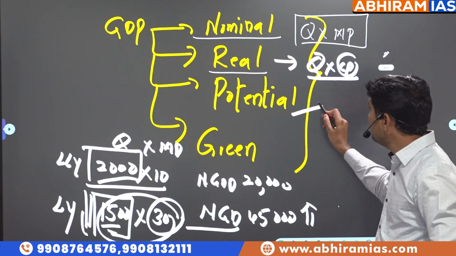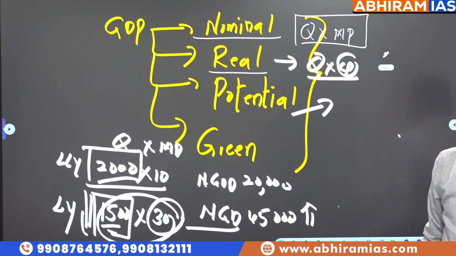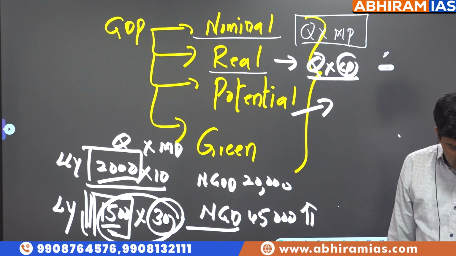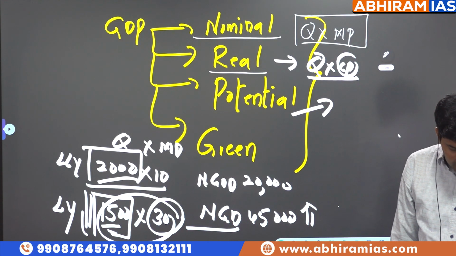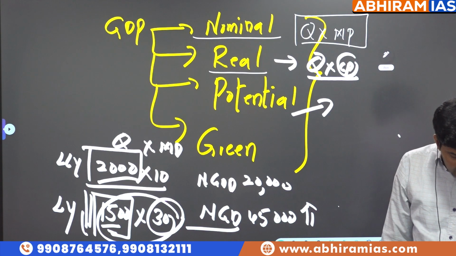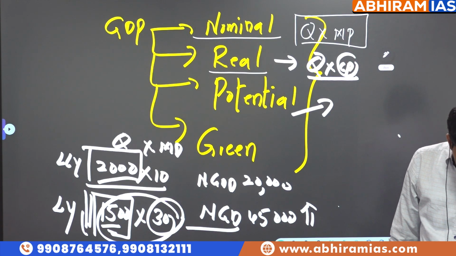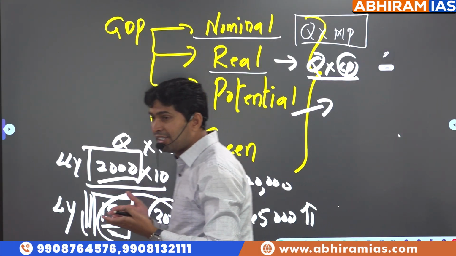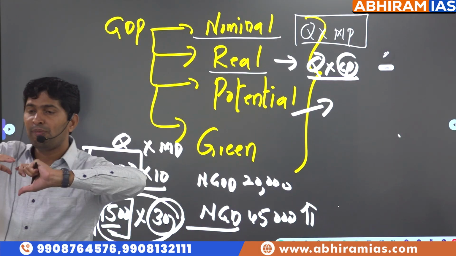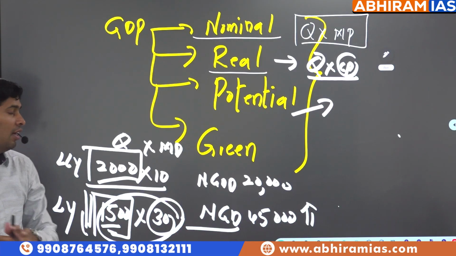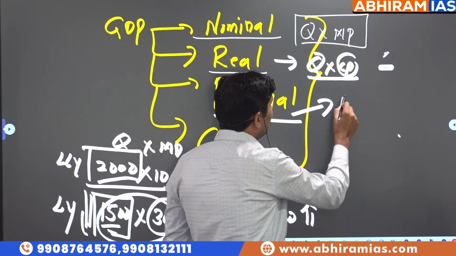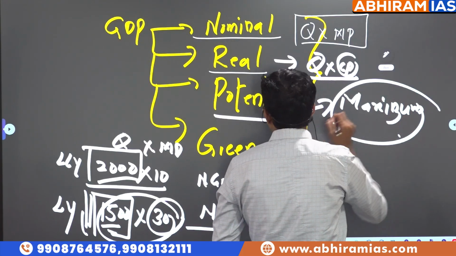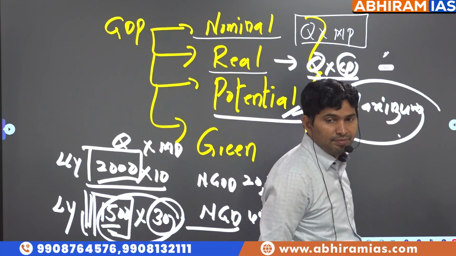Then what is potential GDP? Maximum GDP. There is no clear definition of potential GDP. However, if conditions are overall normal, if ideal situations are present in the primary sector, secondary sector, service sector, and the majority of the population is workforce, the maximum GDP that we can achieve in optimal circumstances is called potential GDP.